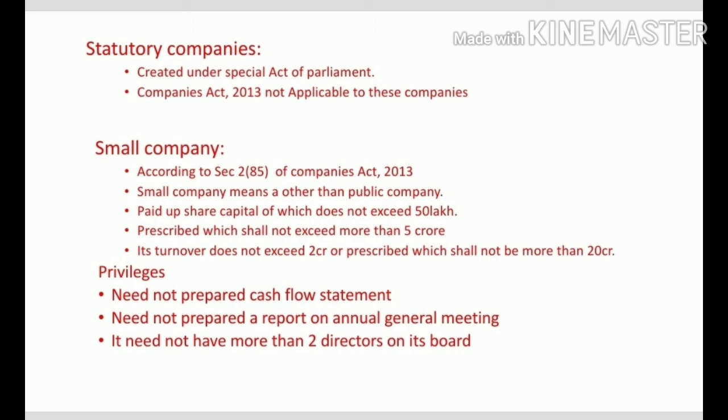Then next, privileges of a small company. Privileges means advantages of a small company. The first privilege is that it need not prepare a cash flow statement as a part of the financial statement. Then next, it need not prepare a report on the annual general meeting. So the small company has an advantage in that it should not prepare a report on the annual general meeting.